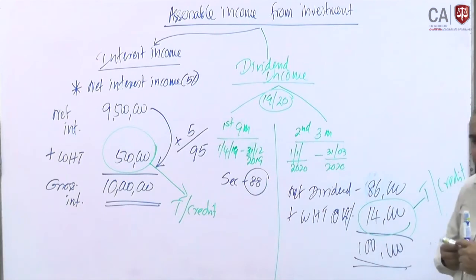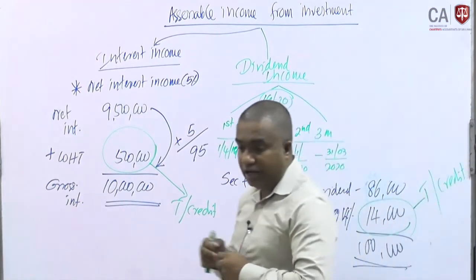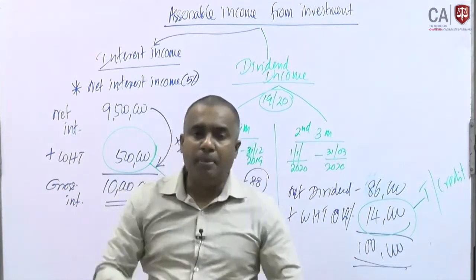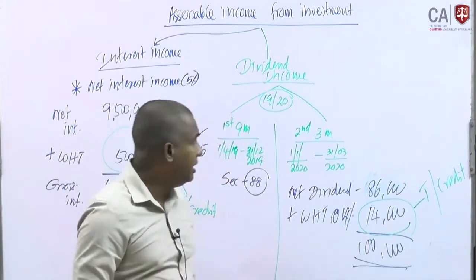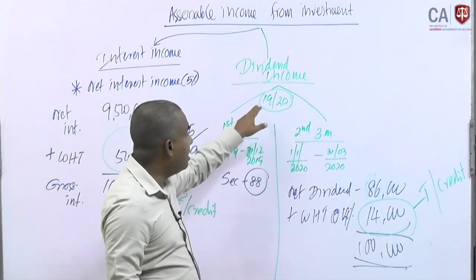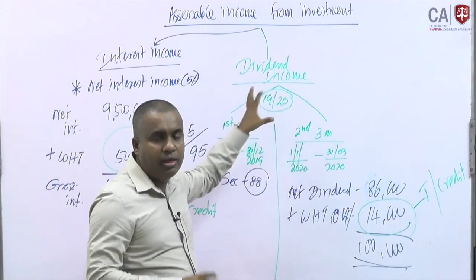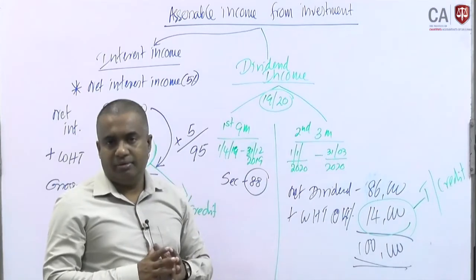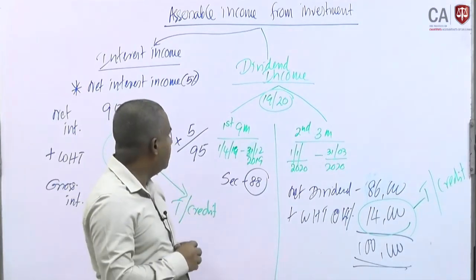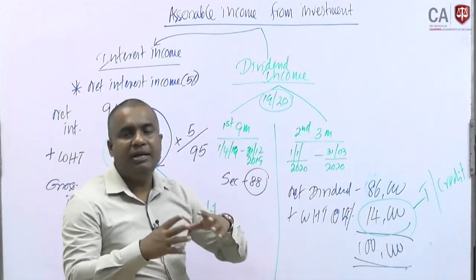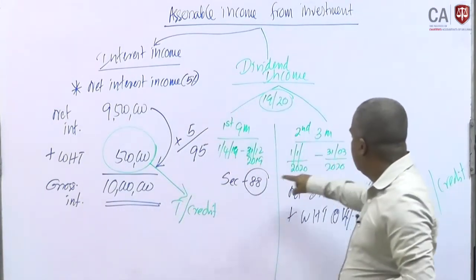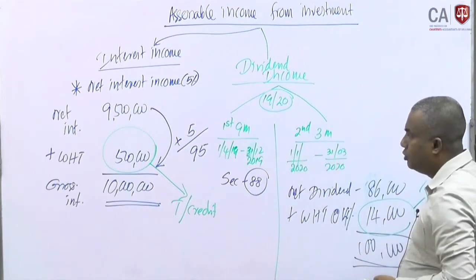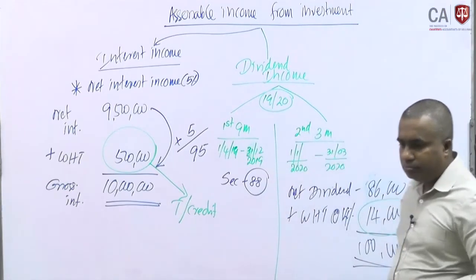Likewise, we can identify the different applications for the 9 months and 3 months period. But the only thing is that you have to remember this 9 months and 3 months is applicable for the 1920 period, right. After 1920, that means 2021, you simply have to adopt the normal applications, right.